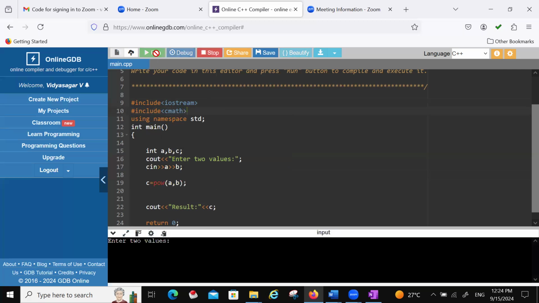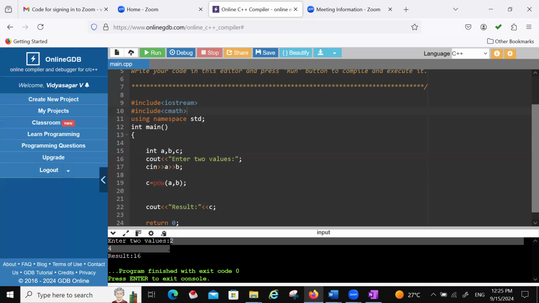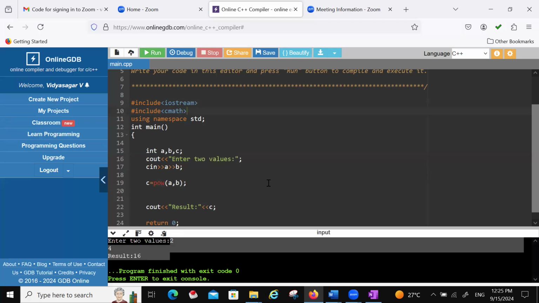See. Now I am giving 2 power 4. 2 power 4, how much? 16. So 16 is the result. Whenever you want to use cout, cin, definitely you have to include iostream. Any mathematical function, power, okay, and sqrt, sine function, cos function, any mathematical function if you want to use. There are some library functions in the list. We will discuss them one by one later.